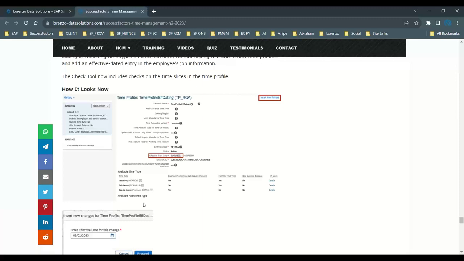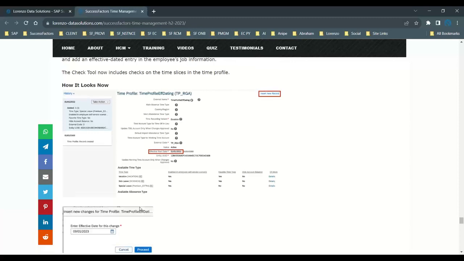But whatever data is already there for all the time types in the past, it still exists in the past date. In the present date, you can make the available time types accessible so that only those are available for employees to experience and use in the system. You don't need to delete anything.